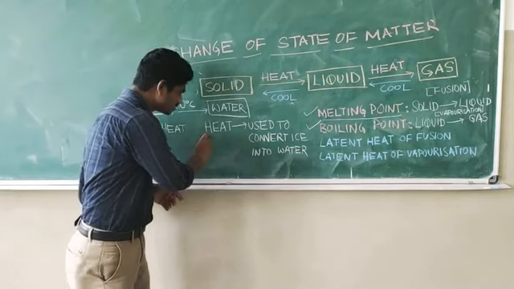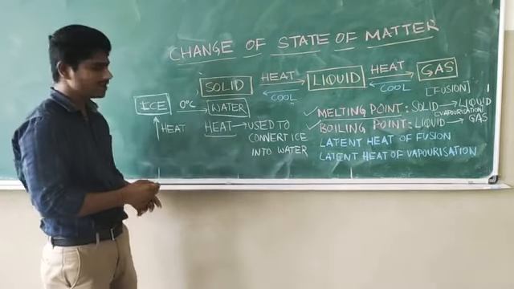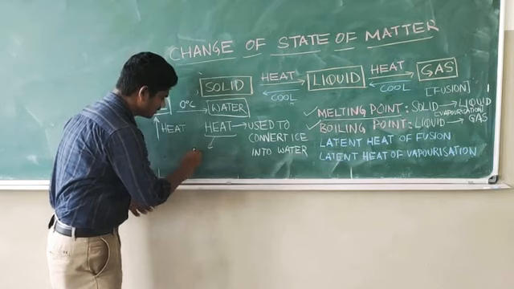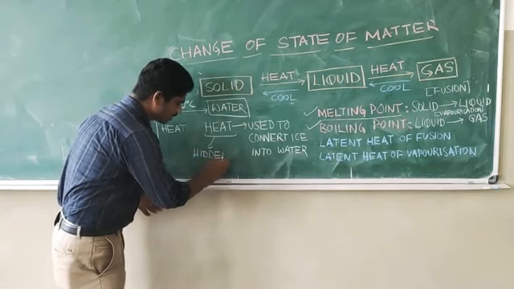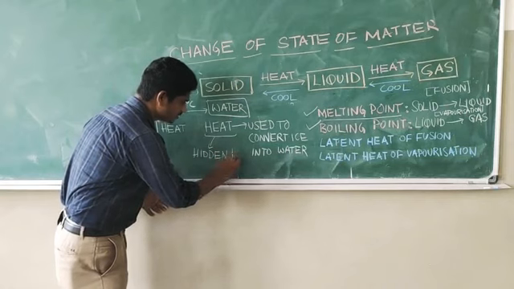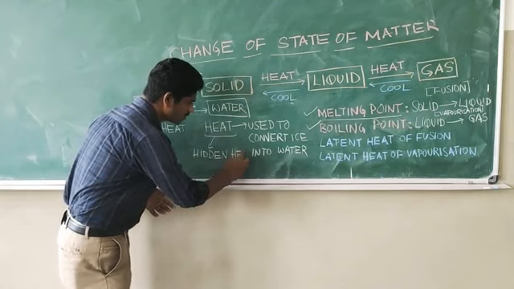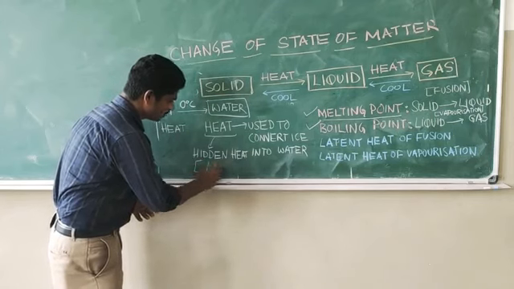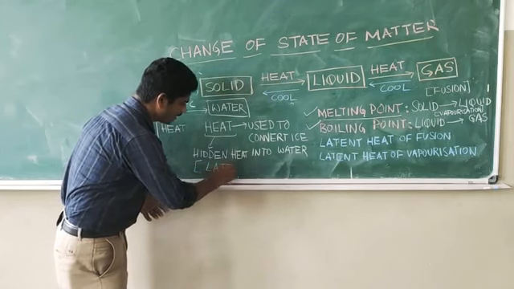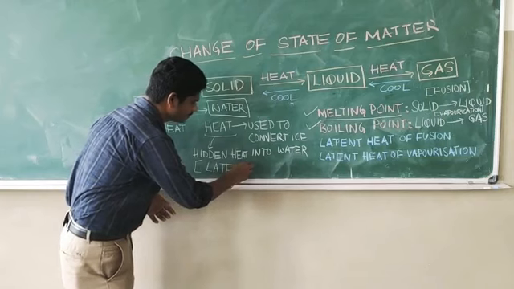Okay, so this heat is called hidden heat, because it is hidden in the contents of the beaker. Hidden heat, or we can also call it latent heat. Latent means hidden.